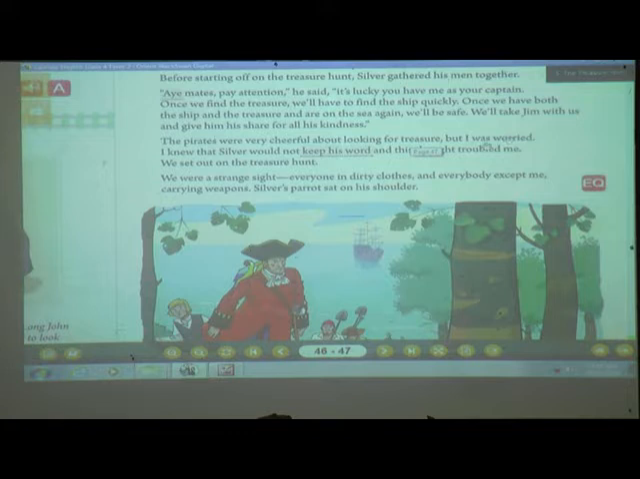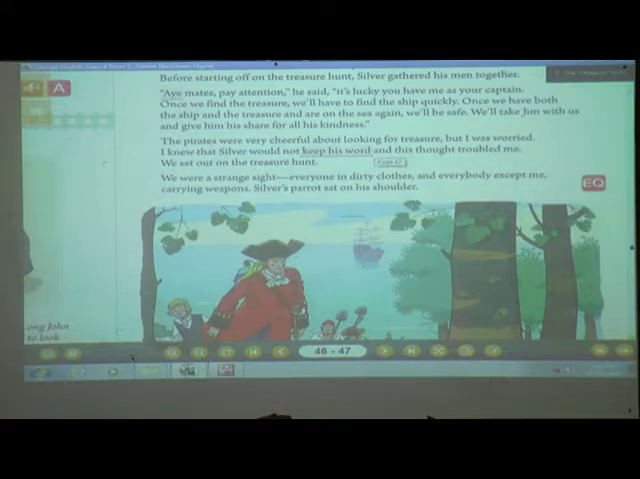Who was worried? Yes, Jim. Why was Jim worried, students? Because on that night he heard something. What? That as John will get the gold, he is not going to share with anybody. I knew that Silver would not keep his word. Keep his word means whatever he has promised, he is not going to do that. He knew that about Silver. And this thought troubled him very much.